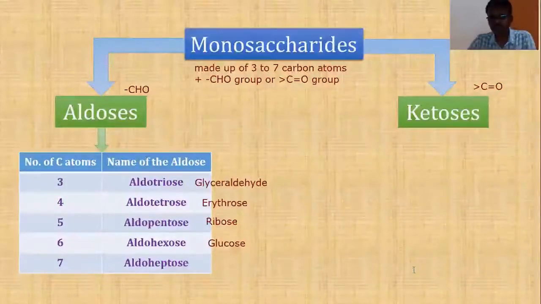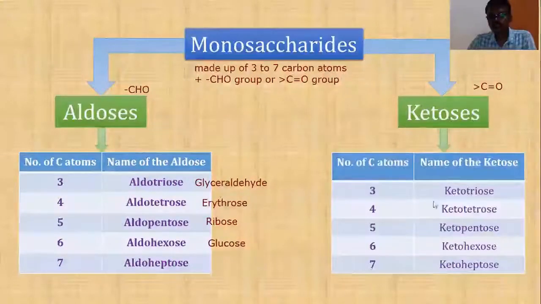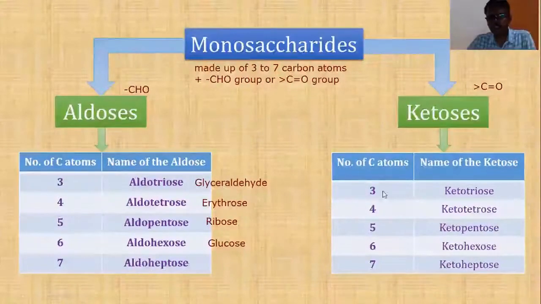Let me show you those terms. If a ketose contains 3 carbon atoms, ketotriose, 4 carbon atoms, ketotetrose, 6 ketohexose, 7 ketoheptose. Examples for at least up to ketohexose I'll give. Let me type the examples.